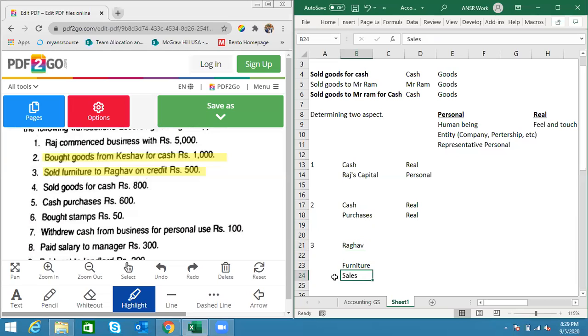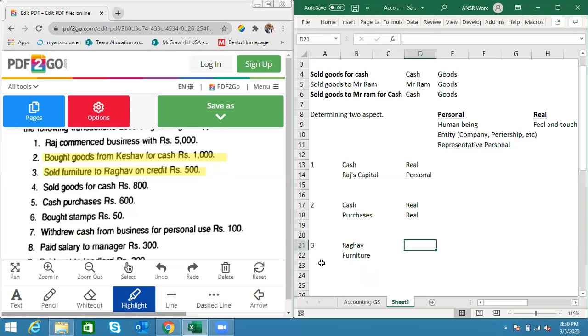Now, as I have said, if it is related to core business, then you will use the goods or purchase account or sales account. If it is not related to core business, then you can use the name of the asset itself, name of the product itself. Here, my question now is, is it related to core business? We have already discussed. It is definitely not, right? Correct. So we are deleting the sales part. So furniture is the one.